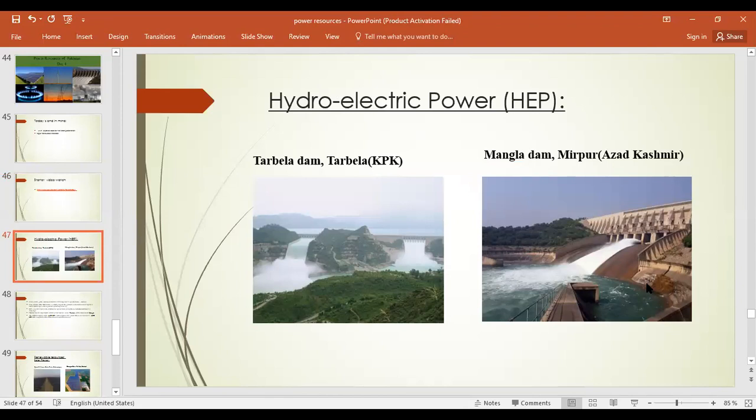Most of the hydroelectric plants in Pakistan are located on the rivers, in the mountainous areas of the north, where the rugged topography provides a good head for the generation of electricity, which means that the water falls from a sufficient height onto the turbine and makes it turn.